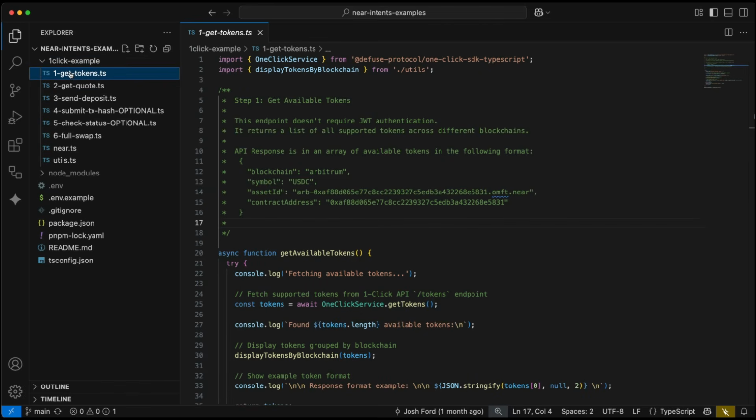Okay, so once you have your environment variables configured, let's start with step 1, and that is get tokens. Get tokens will fetch all of the available tokens across all supported networks.